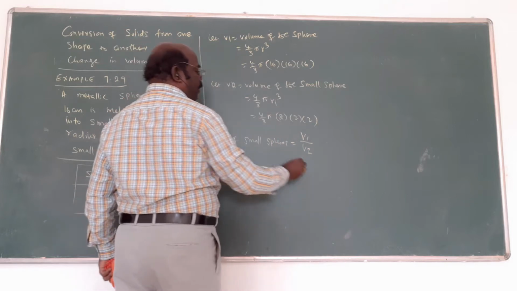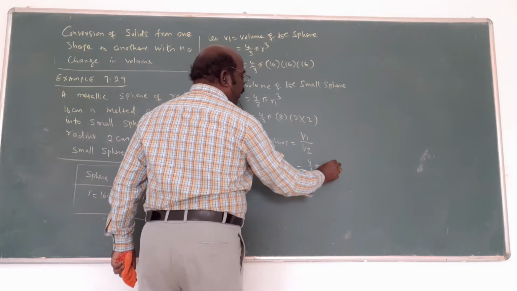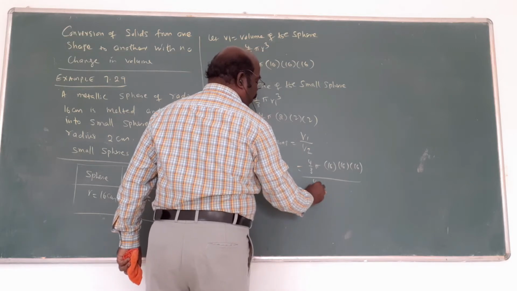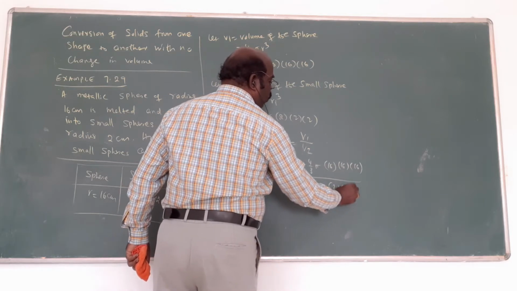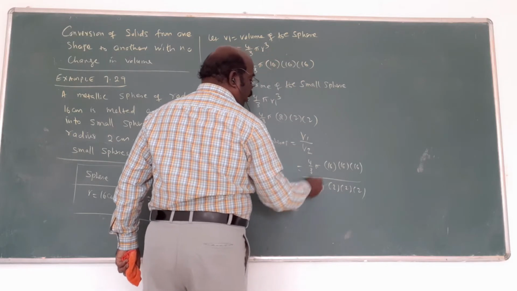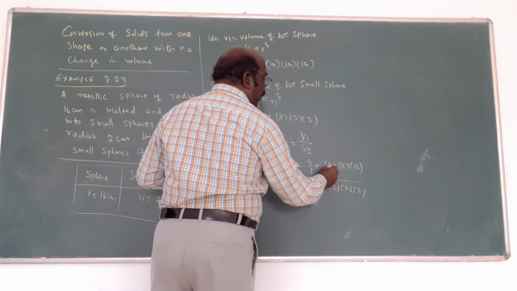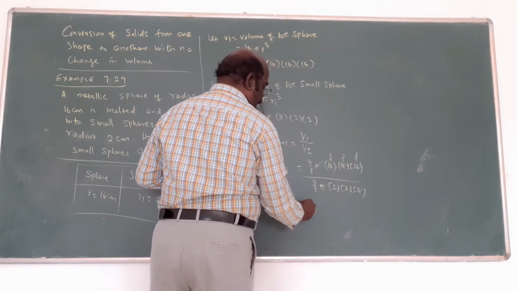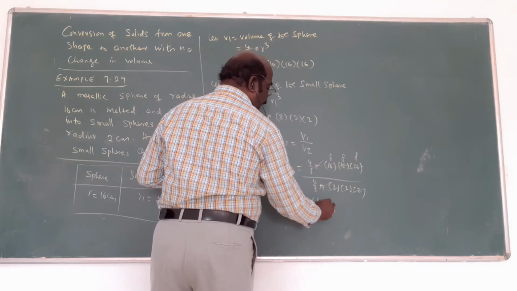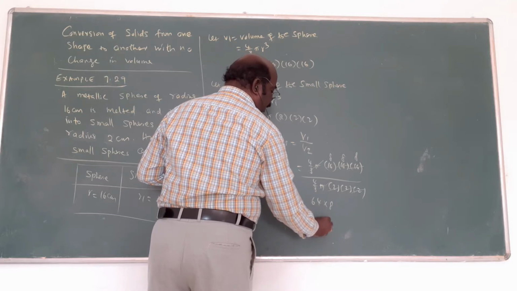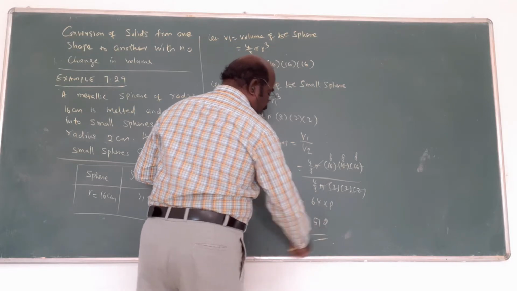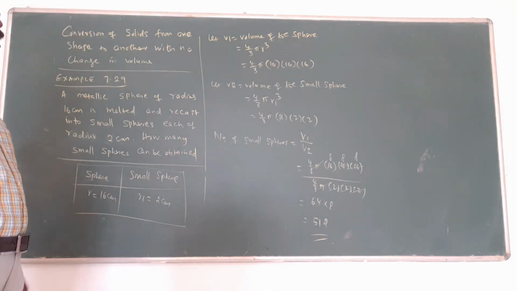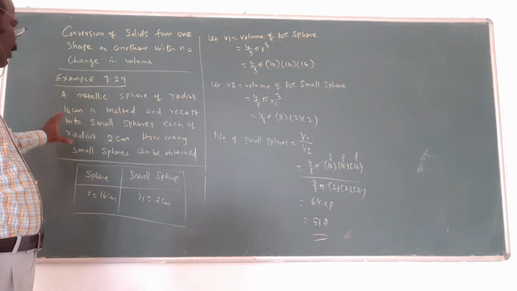Divide both volumes. What is the first volume? 4 by 3 pi into 16 into 16 into 16, divided by 4 by 3 pi into 2 into 2 into 2. Am I right? These cancel out. 16 by 2 is 8, so 8 times 8 times 8. 8 by 8 is 64, into 8 is 512. So the number of small spheres is 512. This is the answer. Very simple concept.